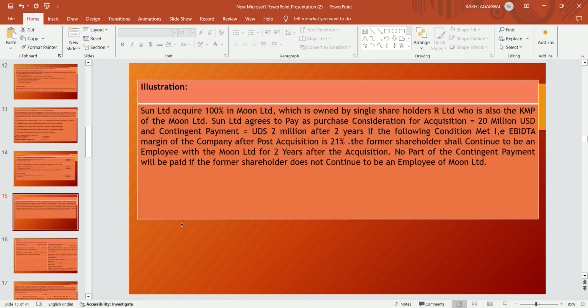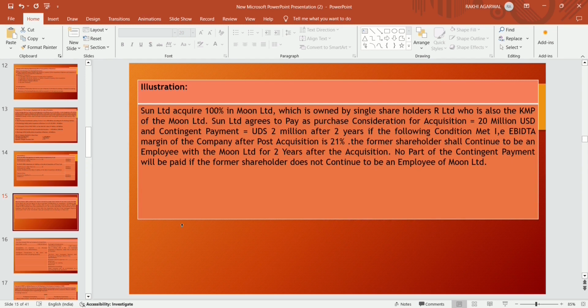Now, illustration. Sun Limited acquired 100% in Moon Limited, which is owned by a single shareholder, R Limited, who is also the KMP of Moon Limited. Sun Limited agrees to pay as purchase consideration for acquisition 20 million USD, and a contingent payment of USD 2 million after 2 years, if the following condition is met: the margin of the company after acquisition is 21.